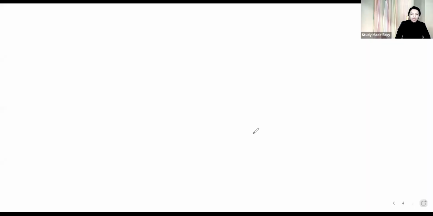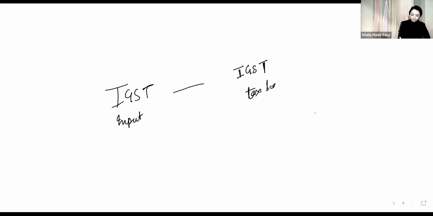Point number 1: utilize IGST input for IGST tax liability. Then balance of IGST input for CGST or SGST liability, as the case may be.